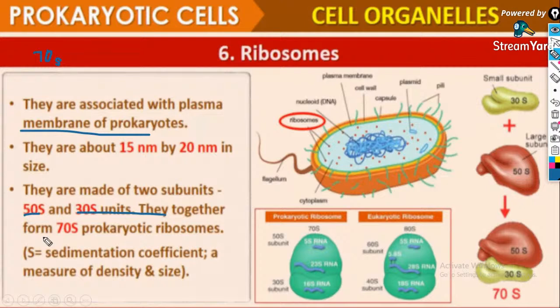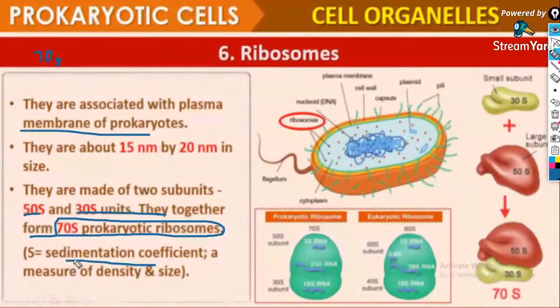They together constitute the 70S prokaryotic ribosome. S refers to the sedimentation coefficient. Sedimentation means they accumulate at the bottom. Such a sedimentation coefficient is referred to as this S. So the prokaryotic ribosome is the 70S ribosome, with a sedimentation coefficient of 70.